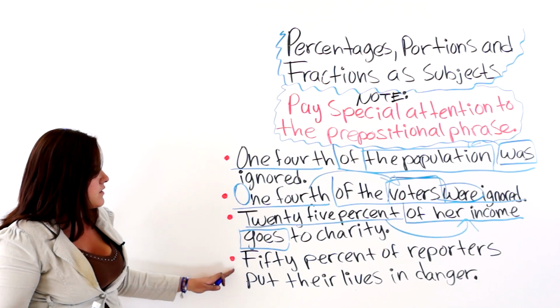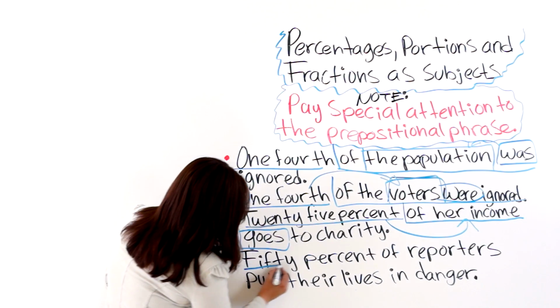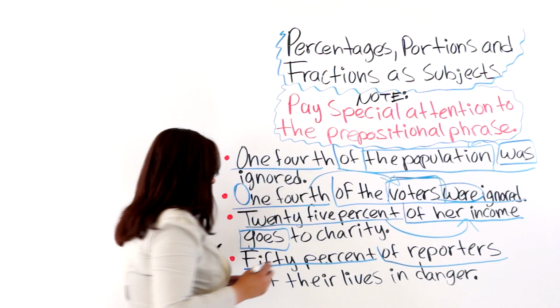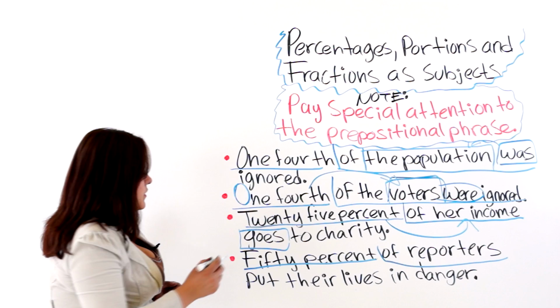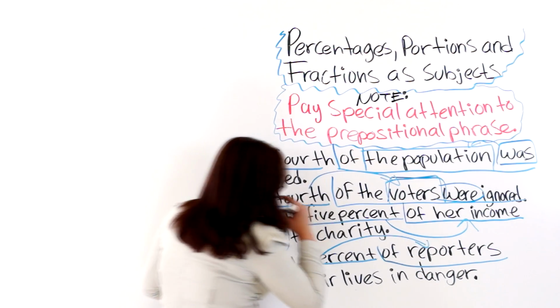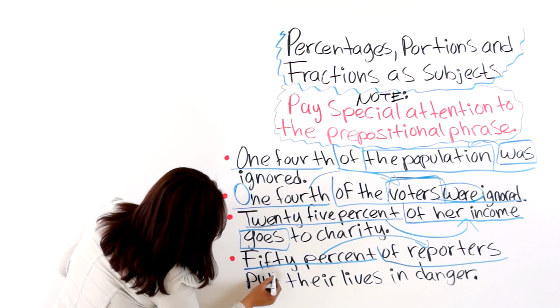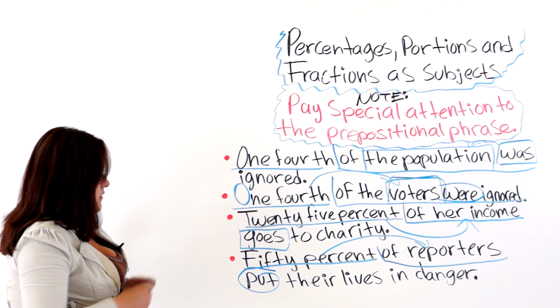And the last one says 50% of reporters put their lives in danger. This is our subject here, 50%, and then we have a prepositional phrase, of reporters. So this is focusing on reporters, a plural noun. So that is why we chose a plural verb.